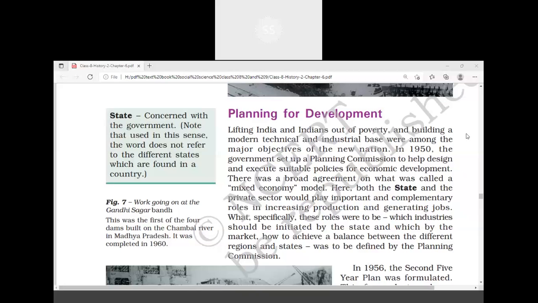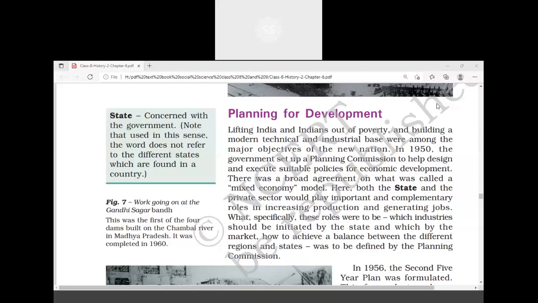Now, what is a capitalist economy? There are a few countries in the world where the government won't interfere in controlling the price of commodities. Who controls the price? It is purely on the basis of demand and supply. When the demand for a commodity in the market is more and supply is also more, naturally the price will be controlled.